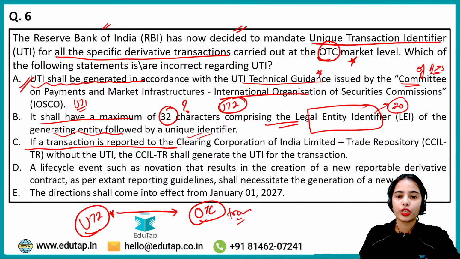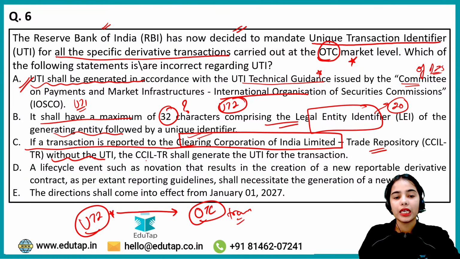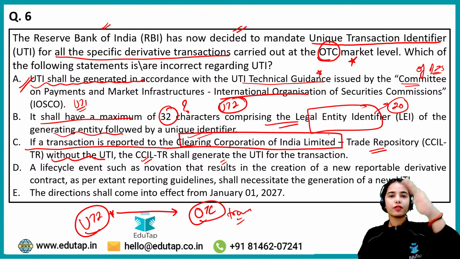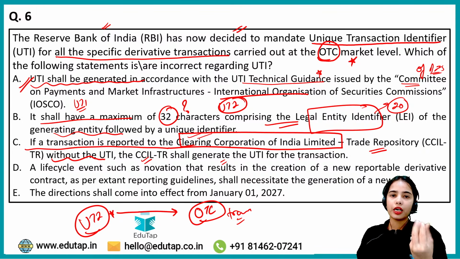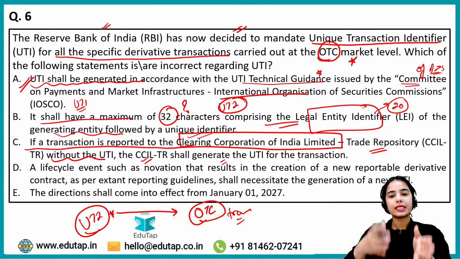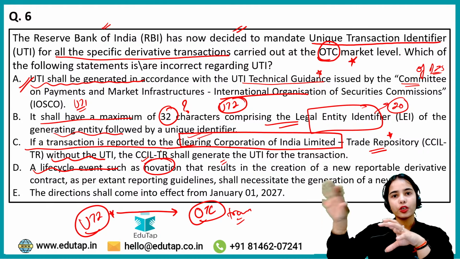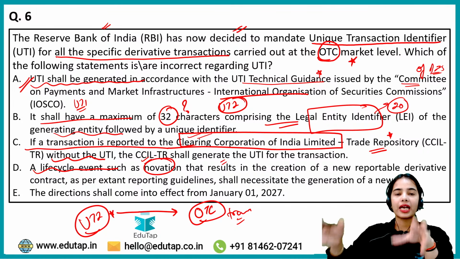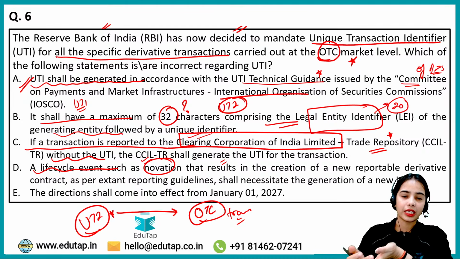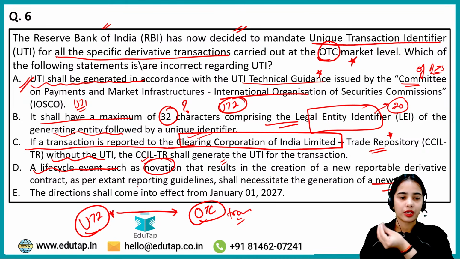If a transaction is reported to the Clearing Corporation of India Limited Trade Repository without the UTI, the CCIL Trade Repository shall generate the UTI for the transaction. That means there is a waterfall level that different entities have the responsibility to generate the UTI. If they do not generate the UTI, then the CCIL Trade Repository has the responsibility to generate the UTI. A life cycle event where novation is happening, that means a party is leaving the contract, another party is getting into the contract. In this kind of case, that is the life cycle event, there is a new UTI that is generated. Okay, the direction shall come into effect from January 1, 2027.